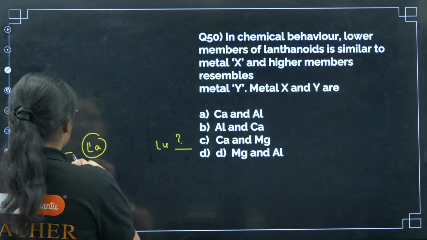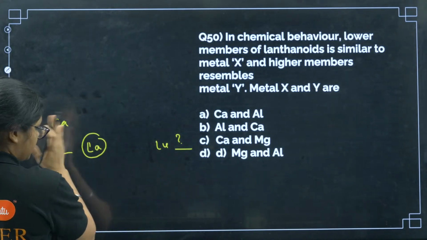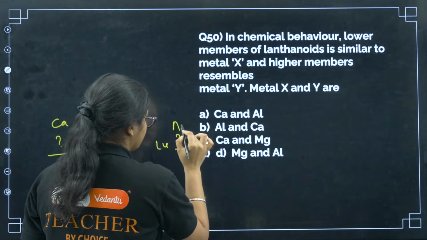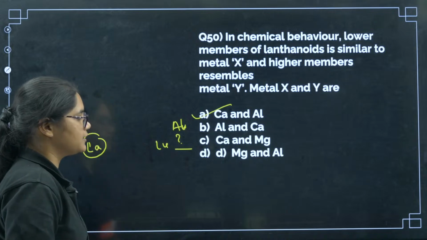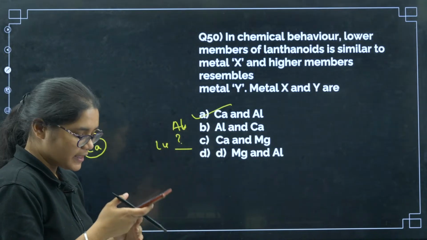Okay, let me tell you. Here the element present previous to it is calcium, and here the element present is aluminium. So it is similar to calcium and the higher members will be similar to aluminium.